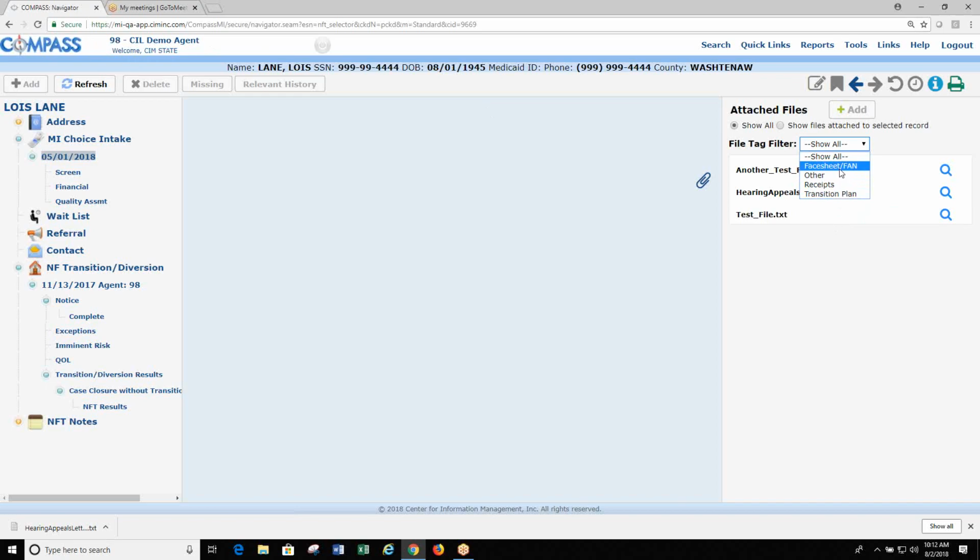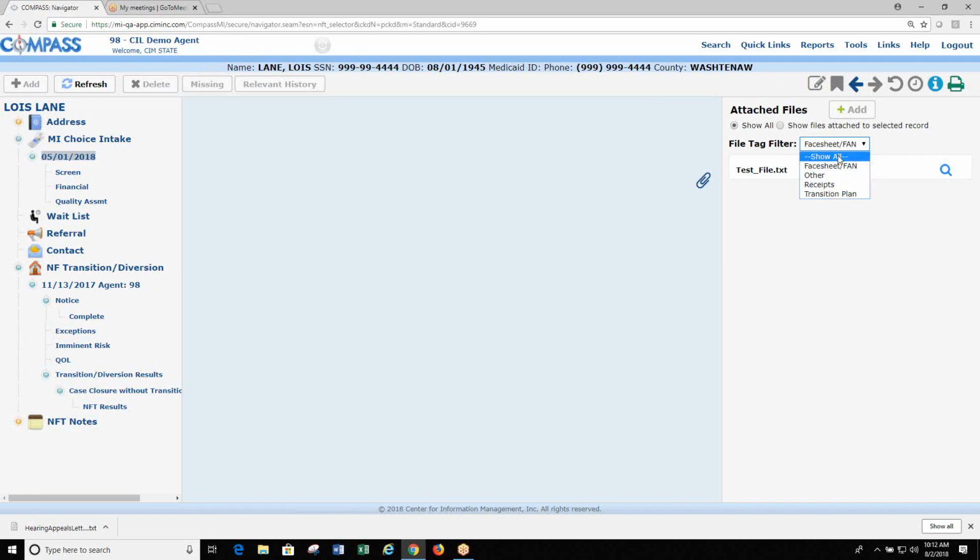So every agent has their own FAN face sheet filter. So there's one for 98, or not 98, but in the real world it'd be 60, 61. Those are all separate records. So when you select face sheet FAN from here, it's literally picking that record from the SIL demo agent. So if you had somebody in here that had a whole bunch of different transition records from various agencies, and you were trying to find all of the FAN and face sheets, I wouldn't use this filter, because it's only going to pull the face sheets that were attached by this agency, because this selection is based on that agency's list.